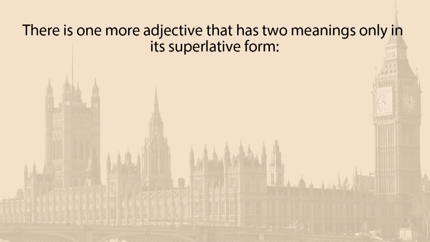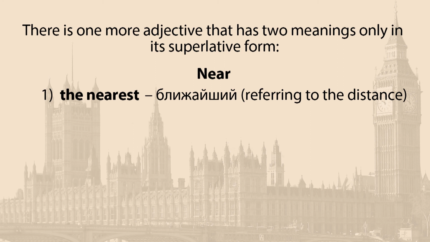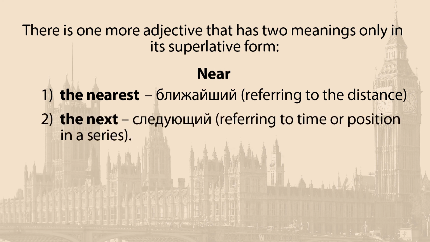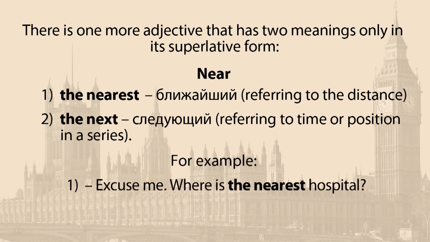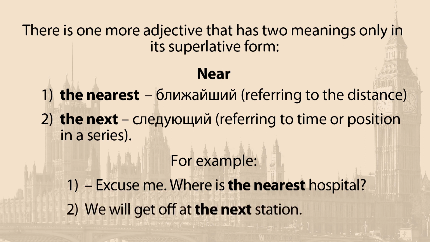There is one more adjective that has two meanings only in its superlative form. Near. The nearest, ближайший, referring to the distance. The next, следующий, referring to time or position in a series. For example, excuse me, where is the nearest hospital? We will get off at the next station.